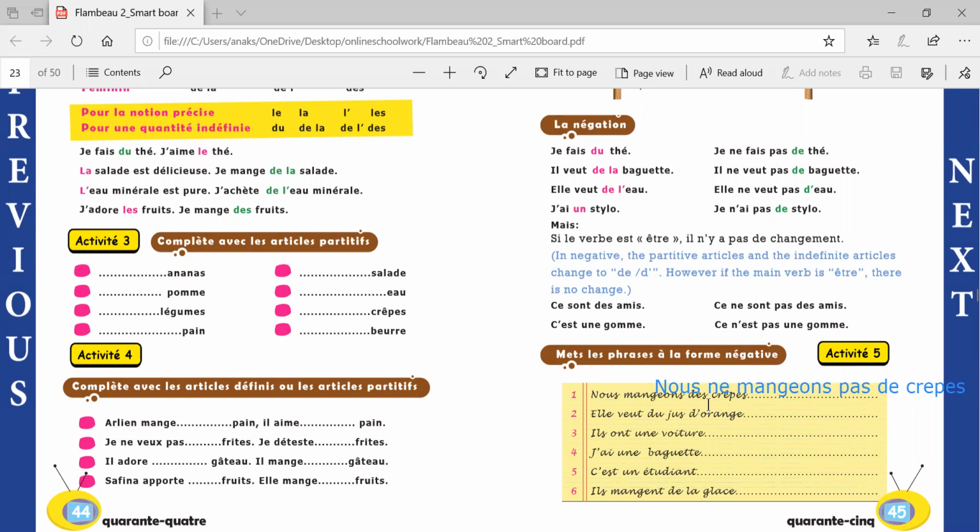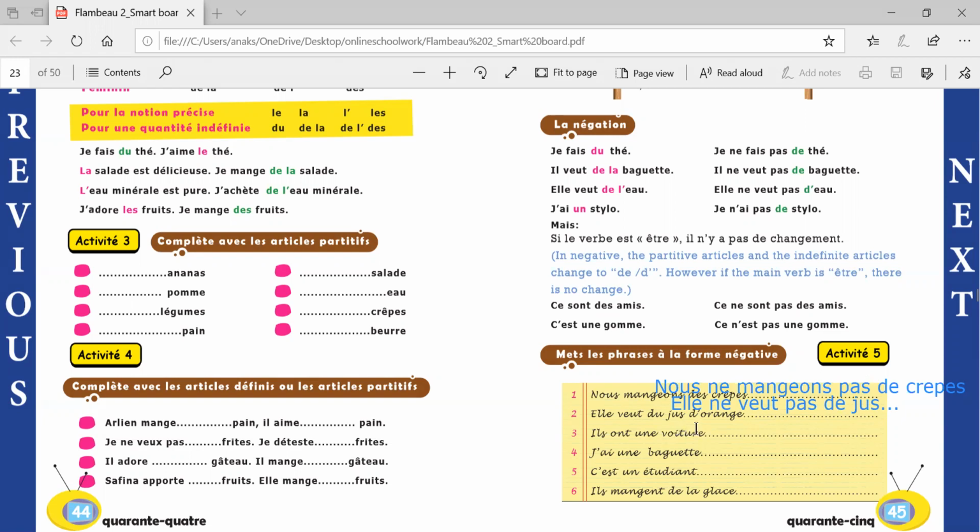Then the next one is Elle veut du jus d'orange. She wants some orange juice. Again, we'll have to make it negative. So our du will change to de for making it negative. Elle ne veut pas de jus d'orange.